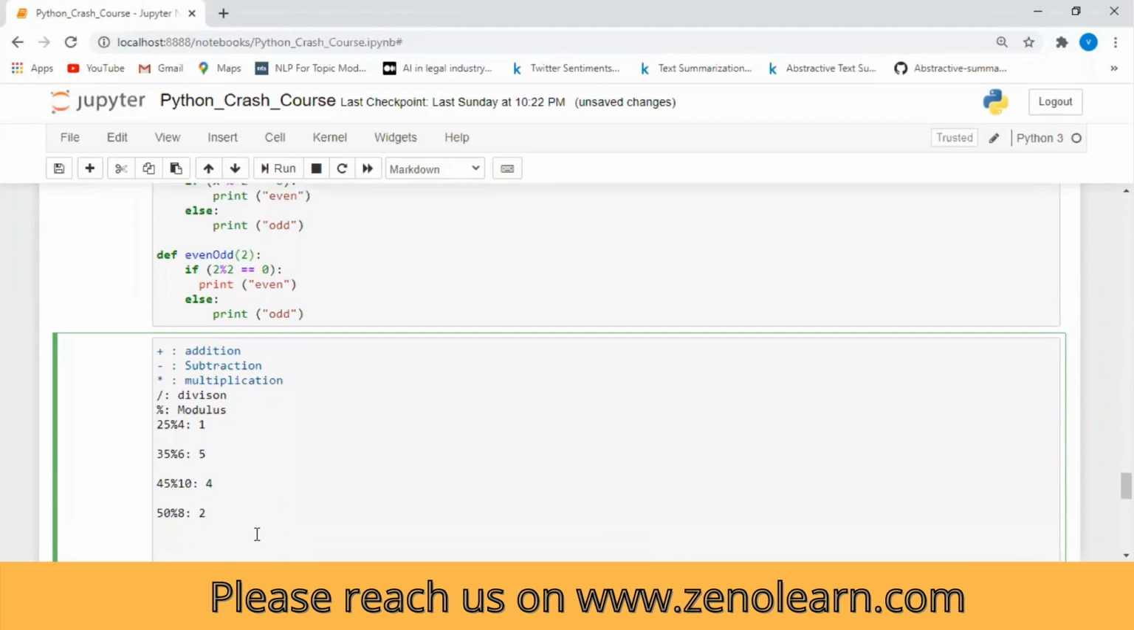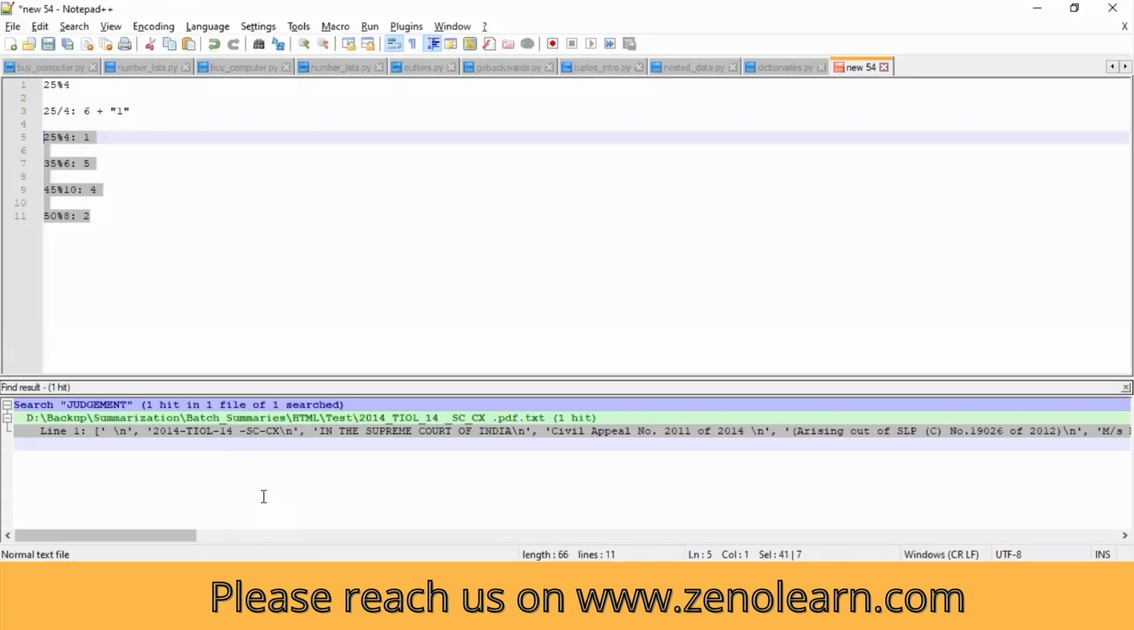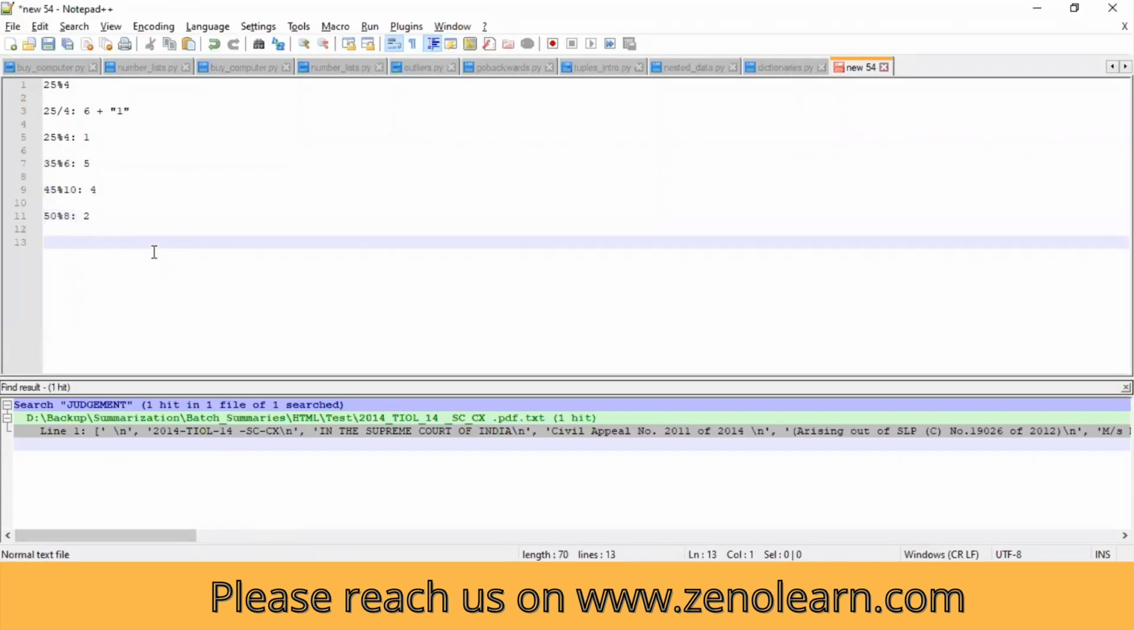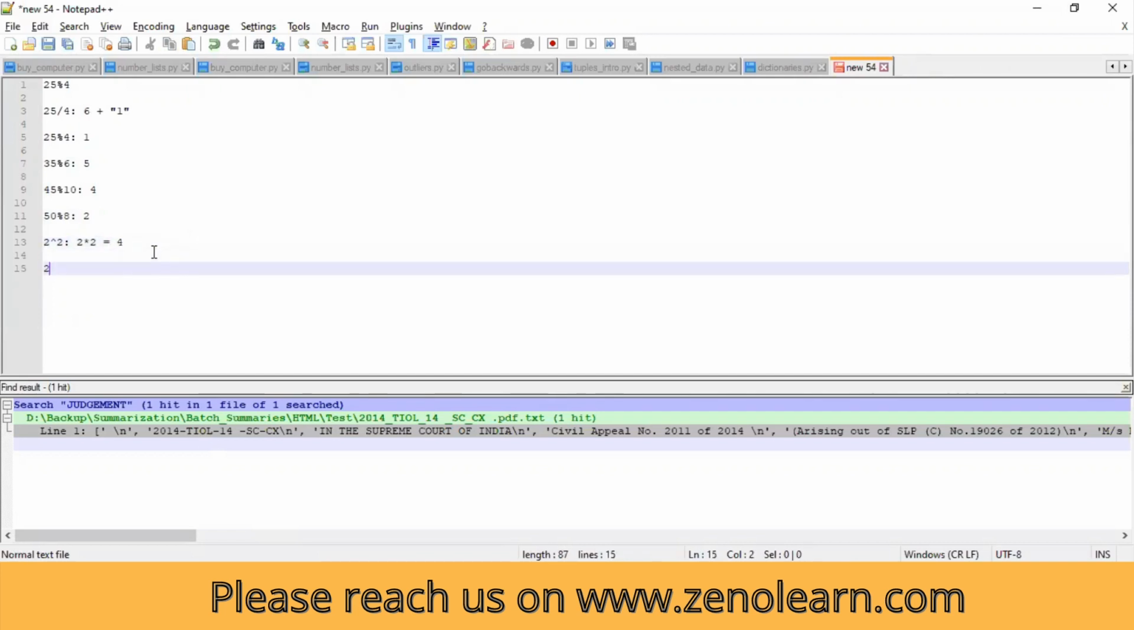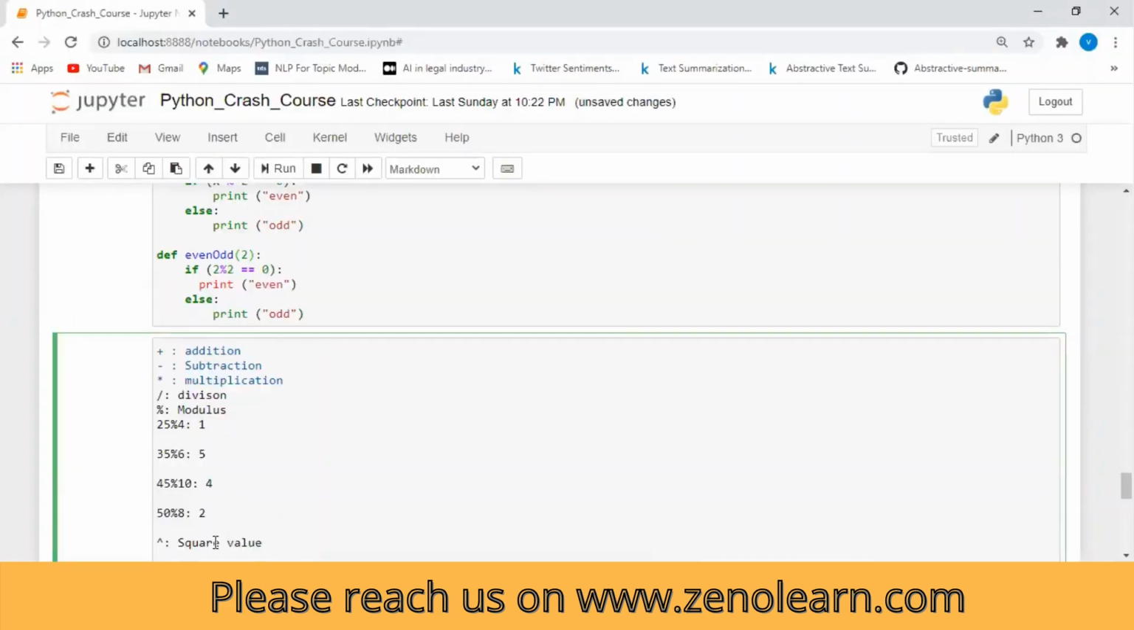Similarly, we have this function which returns the power values. Suppose I write 2 cap 2, it will return 2 into 2, which is 4. Similarly, if I write 2 cap 4, it will multiply 2 four times, like this. That's exponential, and it will be 16. So these are the arithmetic operations.